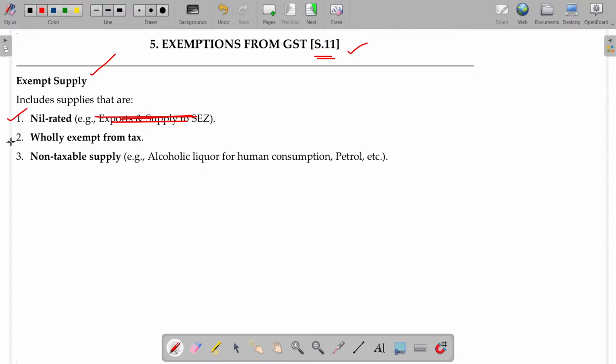Wholly exempt from tax, non-taxable supply. All these things are considered as exempt supply: nil rated, wholly exempt from tax, and non-taxable supply. Non-taxable supply are the supply not covered under GST currently, like petrol and alcoholic liquor for human consumption, not at all covered.